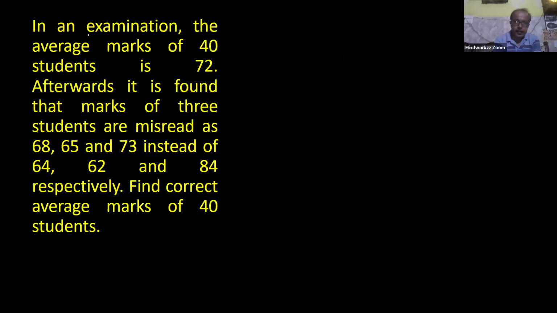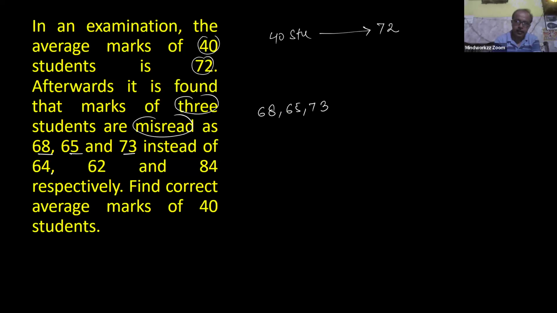Now the question says in an examination, the average marks of 40 students is 72. So for 40 students, average is given, that is 72. Afterwards, it is found that the marks of 3 students are misread as 68, 65, 73 instead of 64, 62, and 84.